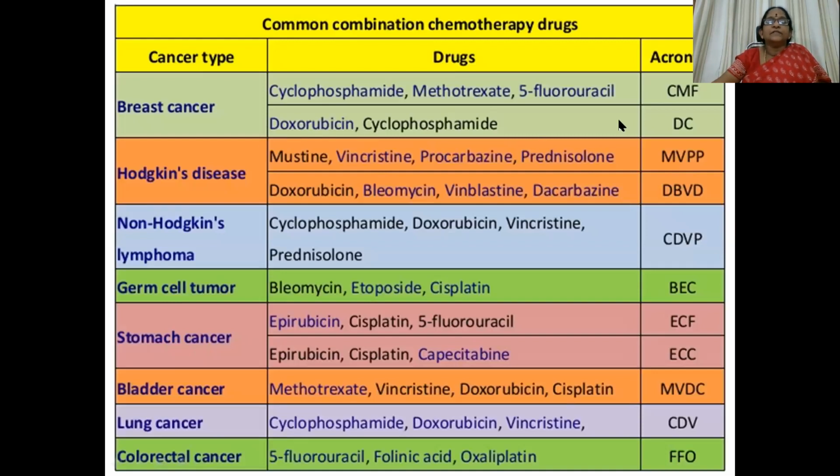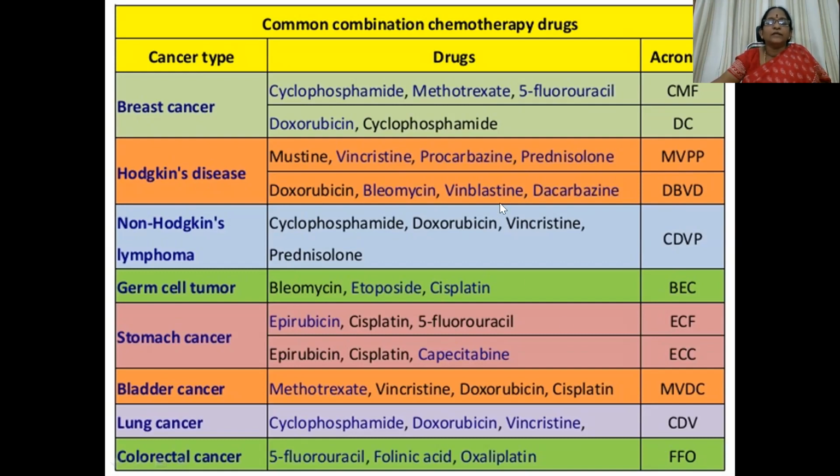Then breast cancer, CMF and DC regimens. Hodgkin's disease, MVPP or MOP regimen, and even the ABVD regimen. Non-Hodgkin's lymphoma, CHOP regimen. Germ cell tumor, BEP regimen. Stomach cancer, ECF and ECC regimens. Bladder cancer, MVAC regimen. Lung cancer, CAV regimen, and colorectal cancer, FOLFOX regimens are used.